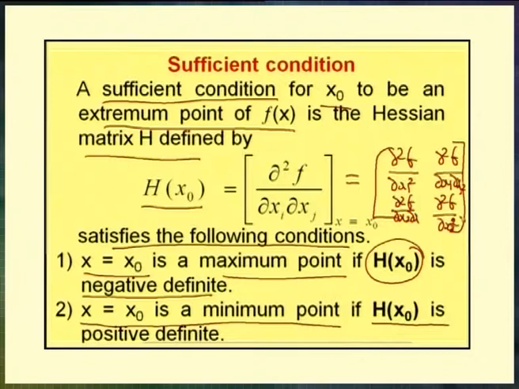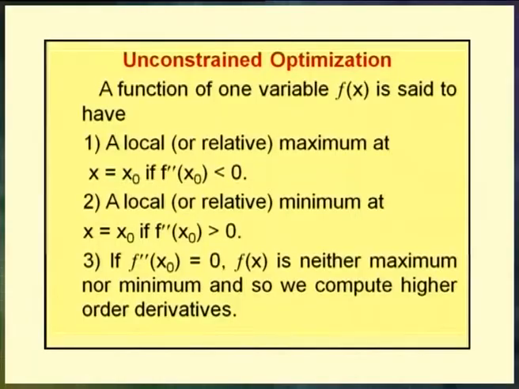So, for a two variable function, the Hessian matrix is the determinant of ∂²f/∂x1², ∂²f/∂x1∂x2, ∂²f/∂x2∂x1, and ∂²f/∂x2². With this necessary and sufficient condition, now we are interested in finding the solution of unconstrained optimization problems.